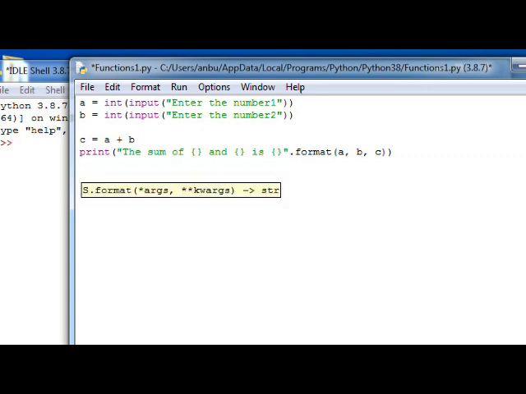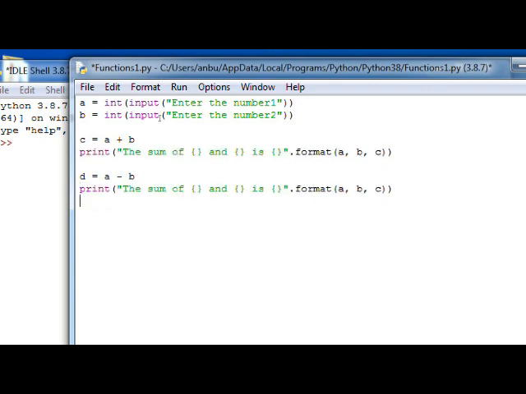And next, I will have to do the next operation called the subtraction, which is nothing but d is equal to a minus b. This time I'm not going to retype it. I'm going to use the same print statement, but this time it will be the difference.